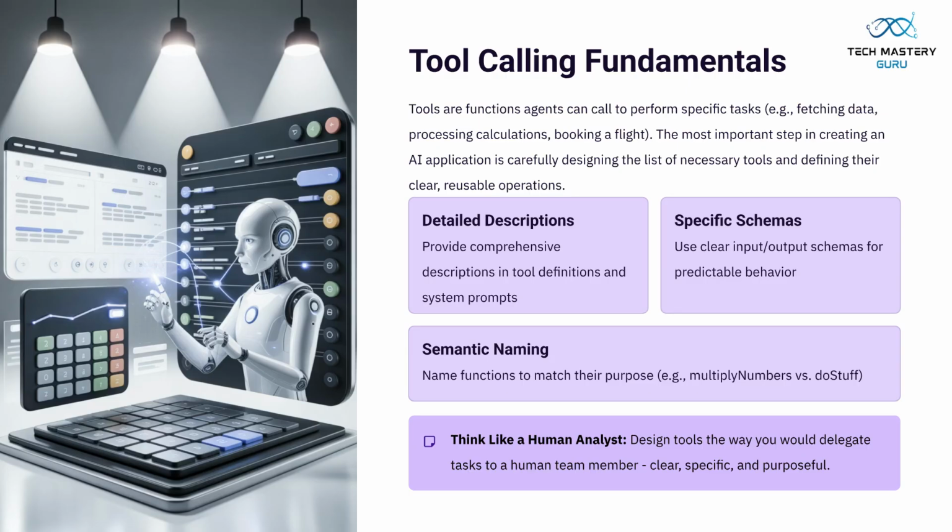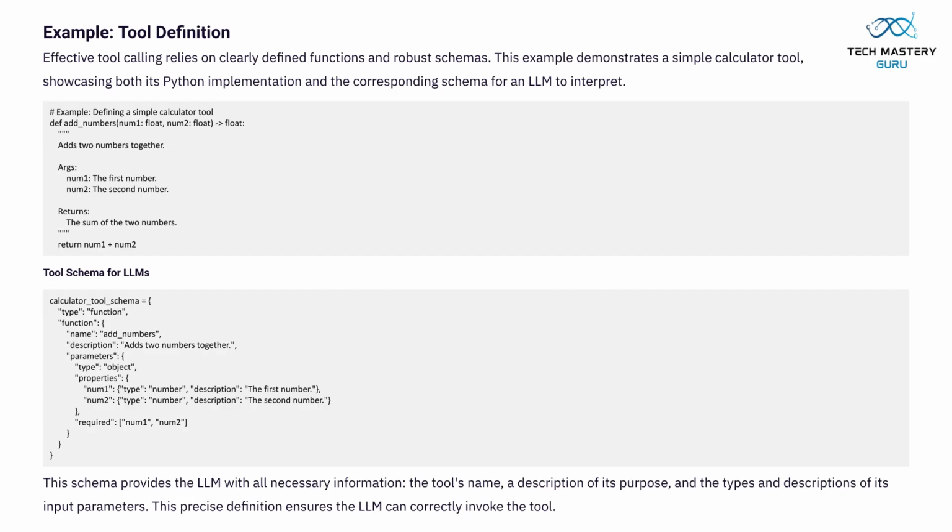Designing effective tools requires detailed descriptions, specific schemas for predictable behavior, and semantic naming. Think like a human analyst when delegating tasks. This example shows a simple calculator tool with its Python implementation and corresponding schema for LLMs. Clear definitions ensure the LLM can correctly invoke the tool, making effective tool calling reliant on robust schemas.